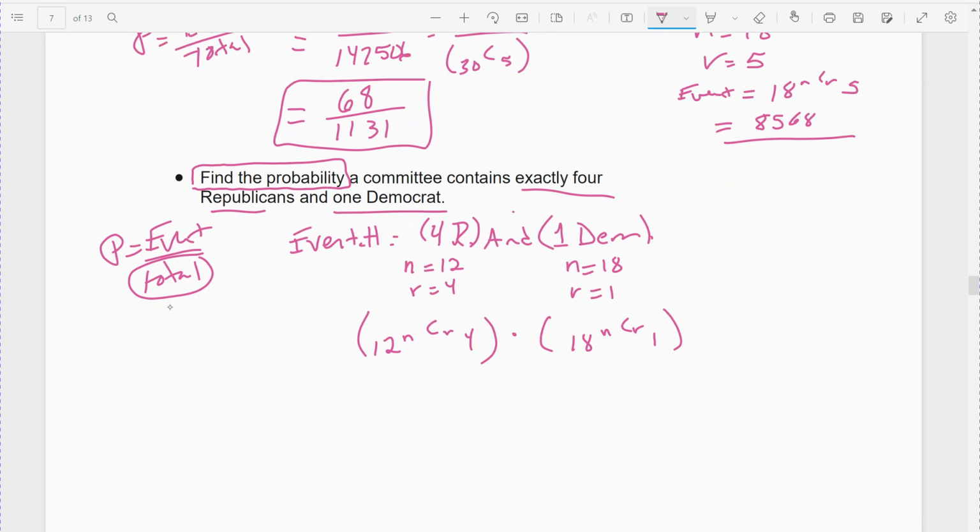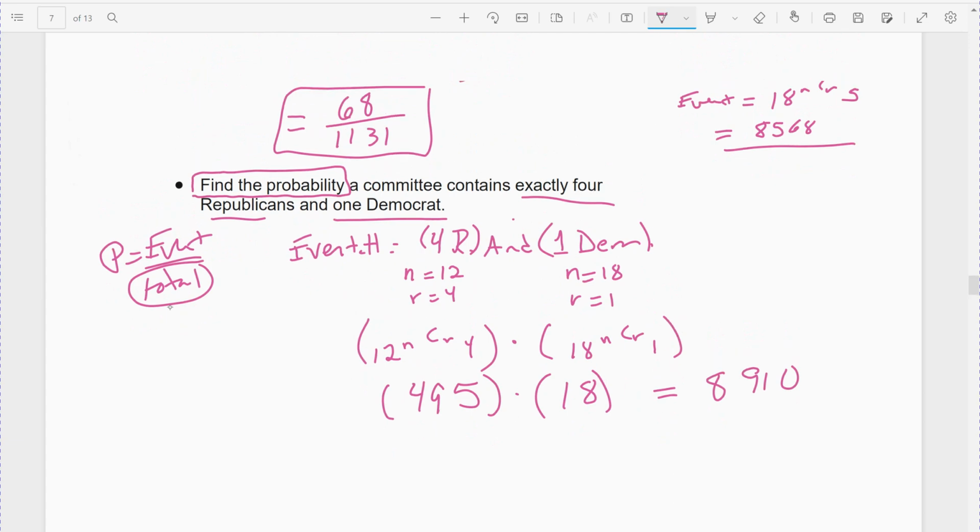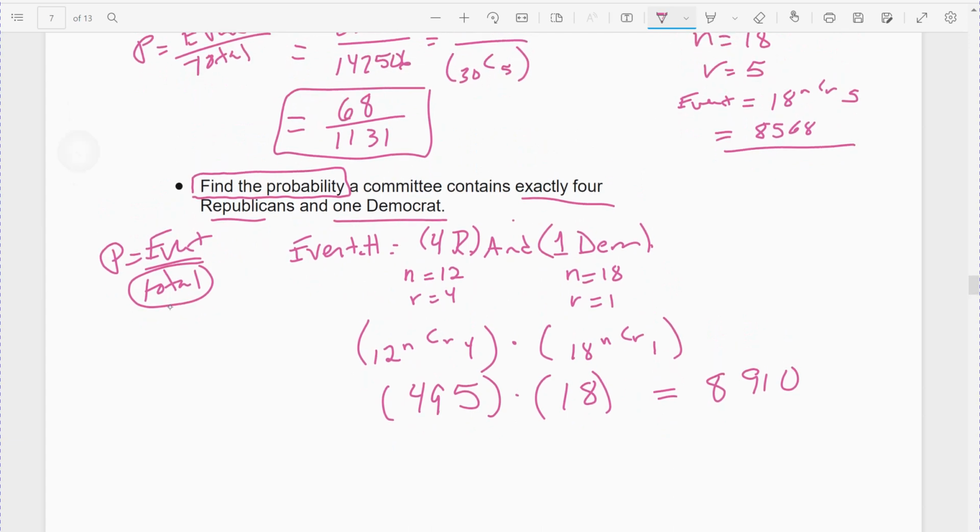I'll find them individually, so I'll do the 12 choose 4 first. That comes out to 495, times the 18 choose 1. That's 18. It should make sense. There are 18 Democrats, I'm going to pick one of them, so there are 18 options. Alright, then you multiply because it's the word and. I'm picking 4 Republicans and 1 Democrat. So you take the 495 times the 18, and that means there were 8,910 groups out of my total. So I've got to get my total here. Alright, so that's just the event.